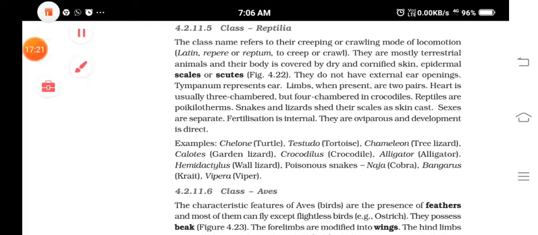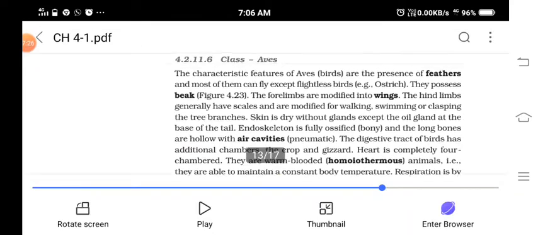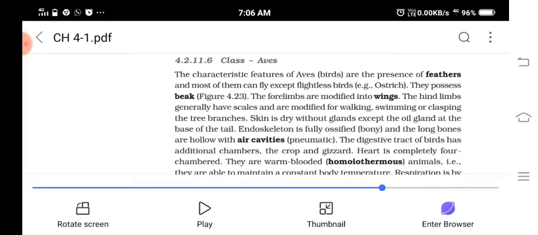Then the next group is class Aves. Aves are the organisms characterized by the presence of feathers. Feathers are there in them and they are able to fly. But there are exceptions. Flightless birds are also there, for example ostrich. But almost all the members of Aves have a flight mode of living. They can fly and they possess a beak.